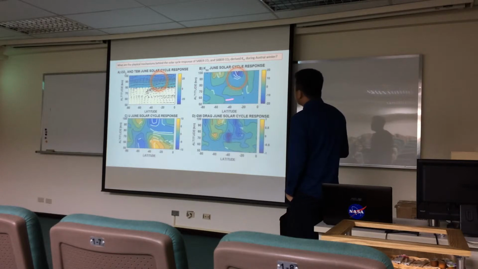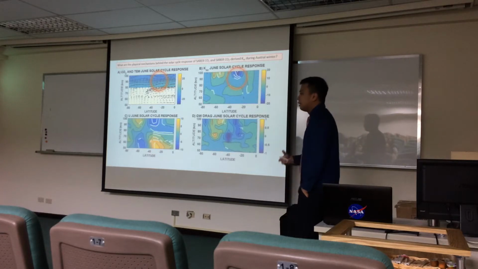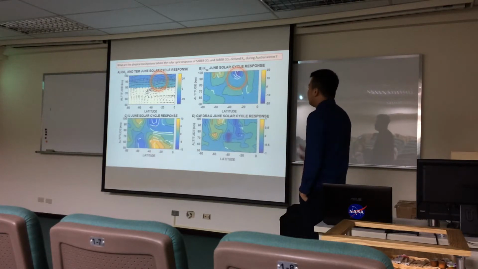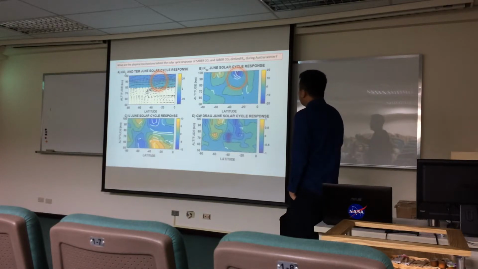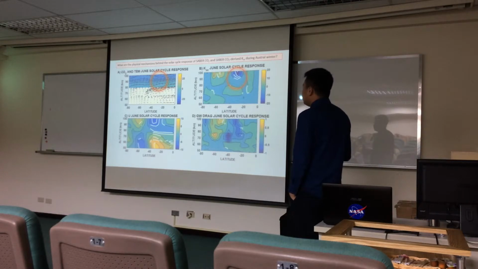So this is regression coefficients between eddy diffusion and F10.7. So negative response also means that during solar maximum, eddy diffusion is lower. During solar minimum, eddy diffusion is higher. And so this shows that it's consistent with the time series that we showed earlier.